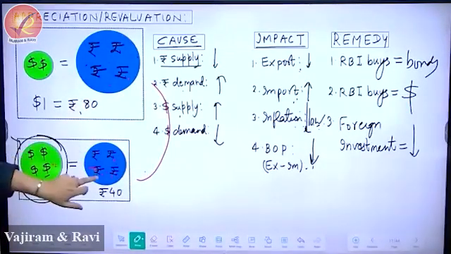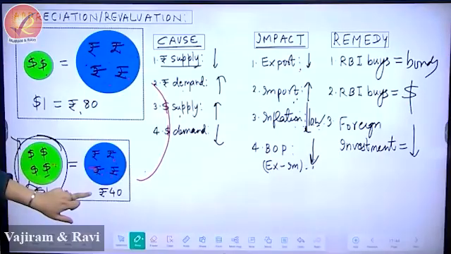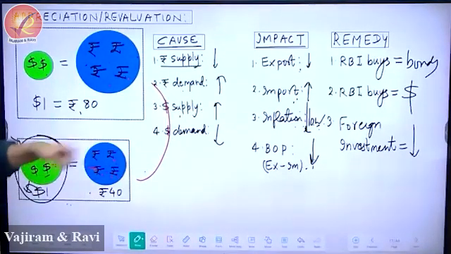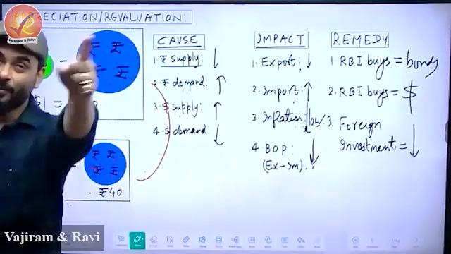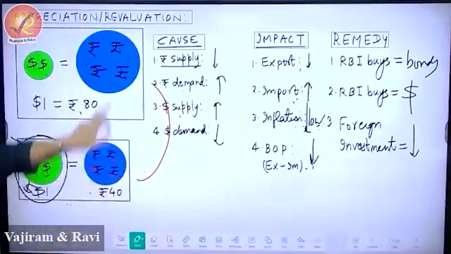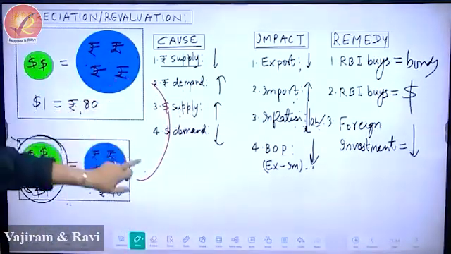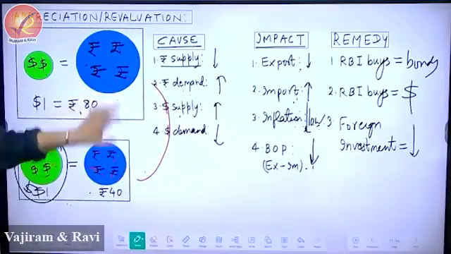You go from here to here by increasing the rupee or reducing the rupee? Increasing the rupee. From here to here, increasing the rupee. Nobody will help. From here to here, you have to increase the rupee. If you want to reach from here to here, you will increase the rupee.